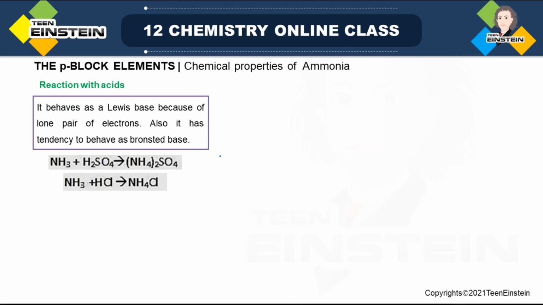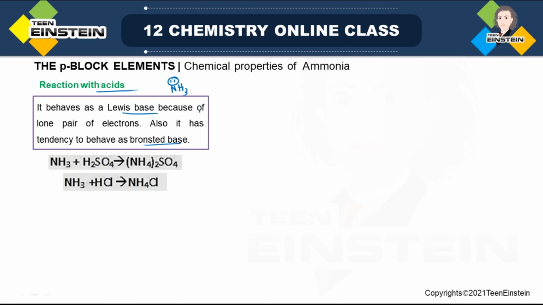After physical properties, next we will see chemical properties. How does ammonia react with acid, because ammonia itself is basic in nature, right? It is a Lewis base because it has a lone pair over nitrogen, and it can be donated to some electron deficient species. So because of its lone pair of electrons, it has Lewis basicity, and it also has a tendency to act as a Bronsted base. So what is the difference between Lewis base and Bronsted base?